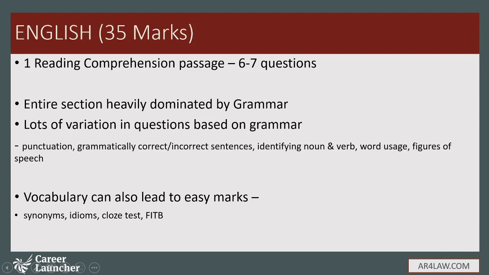In the last 3 years, there has been only one English passage. In ALET English, it is predominantly dominated by grammar. It's heavily dominated by grammar, and there is a huge variation in the questions which are being asked on or based on grammar.